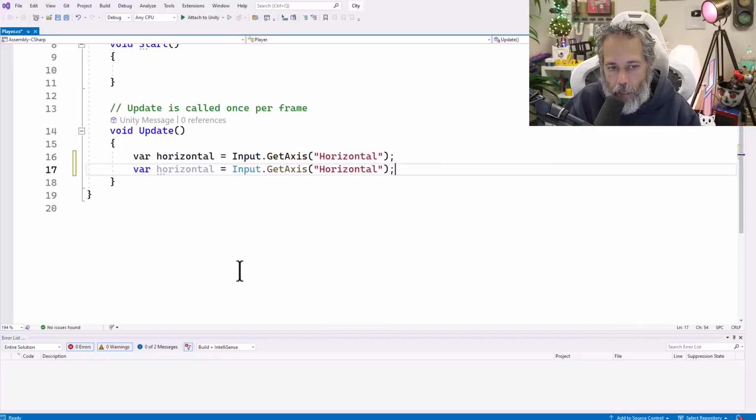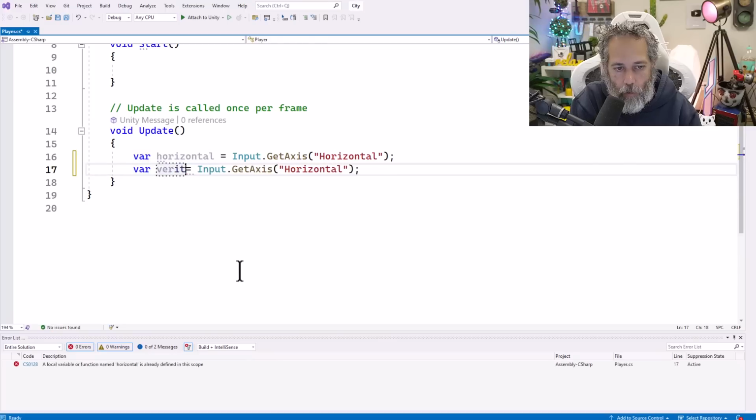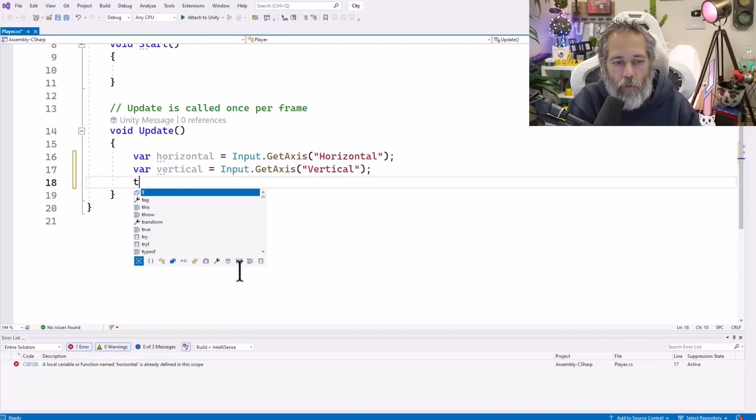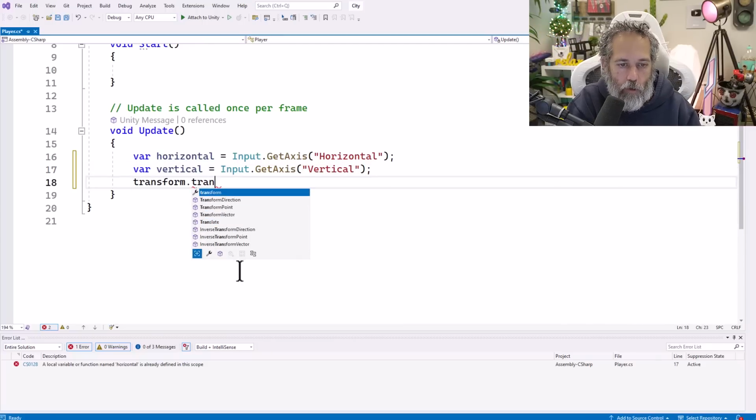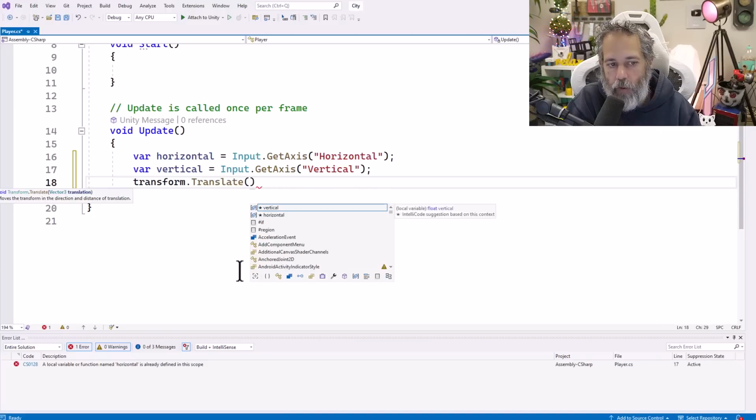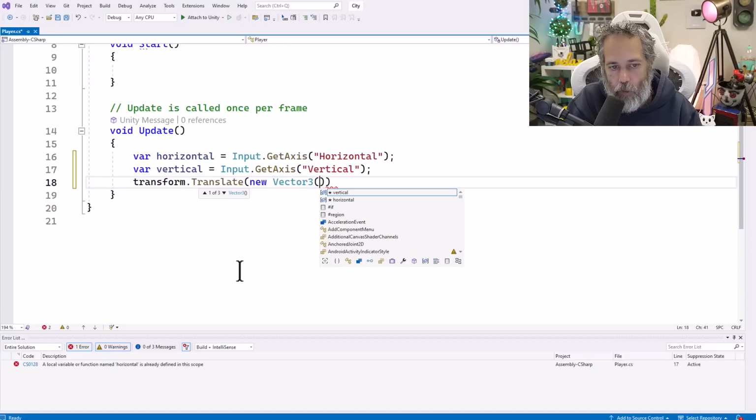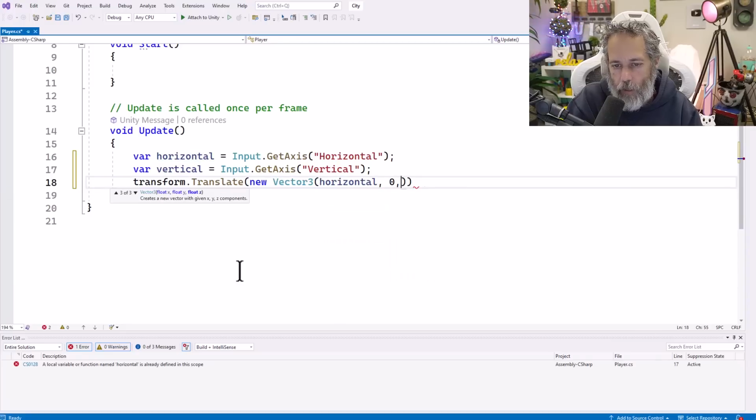And then we'll duplicate that line with Control D, make a vertical, and we'll do a vertical. And then we'll just move the character. So we'll say transform.translate, and we'll move in a new vector 3, which will be our horizontal on the X, 0 on the Y, and our vertical on the Z.